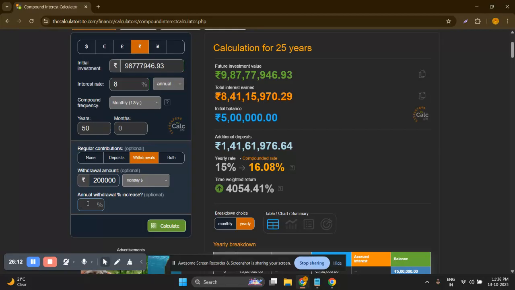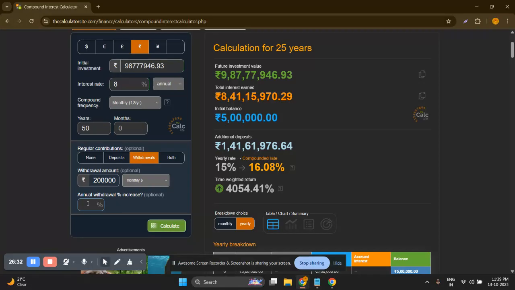But I'm still counting 2 lakh rupees, because you will not have other expenses at that time. Maybe you will not have the EMI of the car, or you may not have the load of the EMI of the house at that time.